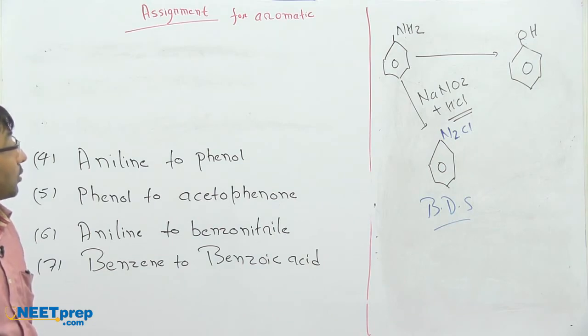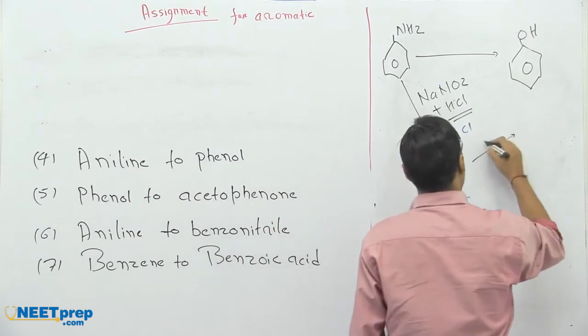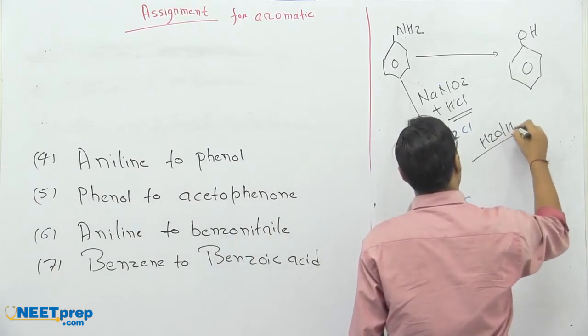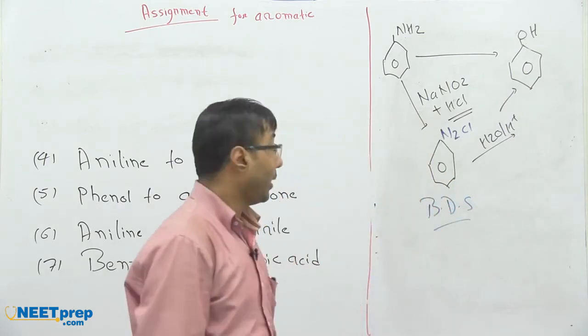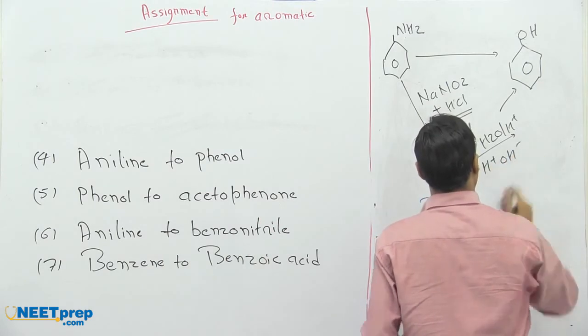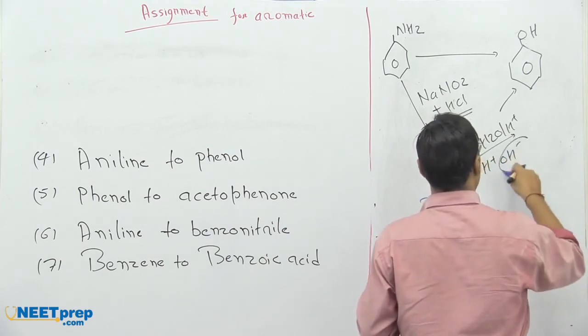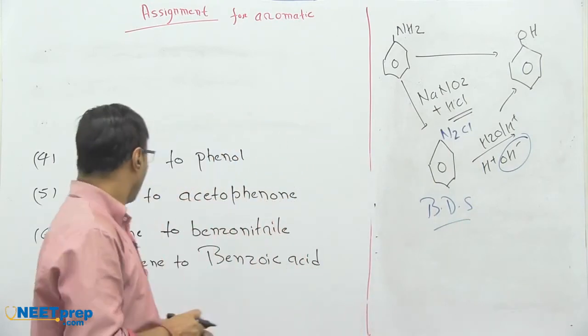We have to convert it into the phenol. So when this compound combines with H2O in presence of acidic medium, it gives phenol, because H2O can be dissociated in form of H positive, OH negative. This nucleophile will come there.